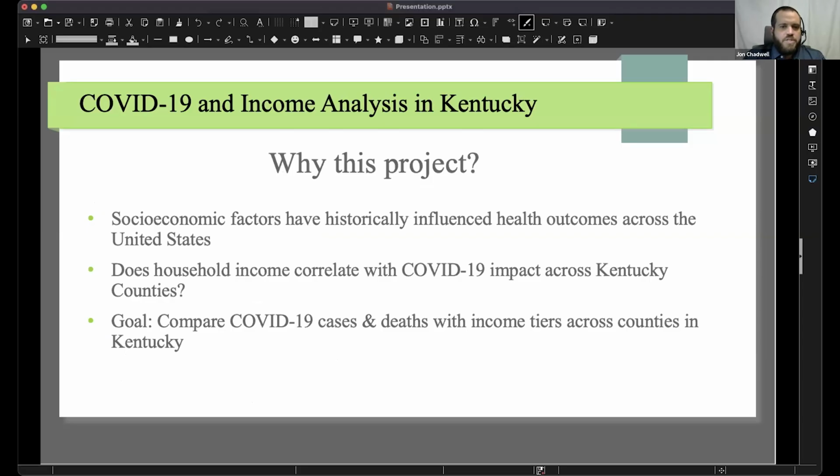And why did I choose this project? So, having a background in healthcare, I've always been interested in how socioeconomic factors affect health. Historically, income levels have been linked to health outcomes. So, I wanted to explore whether that pattern showed up during the COVID-19 pandemic in Kentucky counties. By combining COVID-19 cases and deaths with median income data, I wanted to see how income tiers were connected to how communities experienced the pandemic.